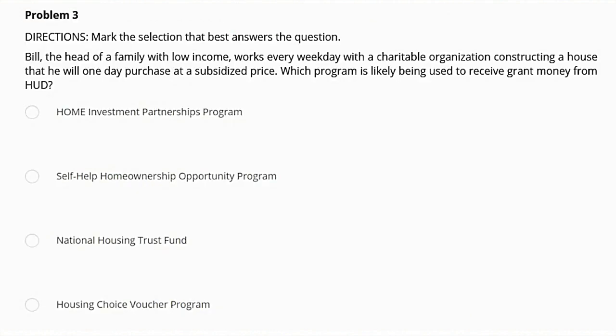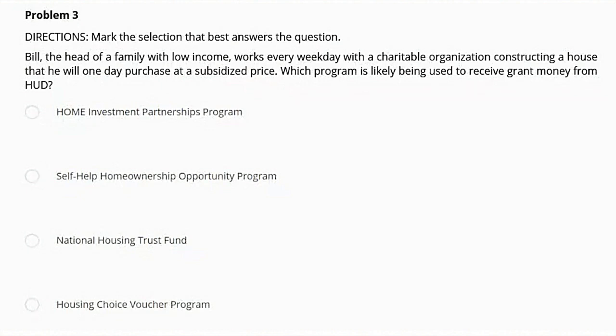Bill, the head of a family with low income, works every weekday with a charitable organization constructing a house that he will one day purchase at a subsidized price. Which program is likely being used to receive grant money from HUD, H-U-D? Home Investment Partnership Program, Self-Help Home Ownership Opportunity Program, National Housing Trust Fund, Housing Choice Voucher Program.